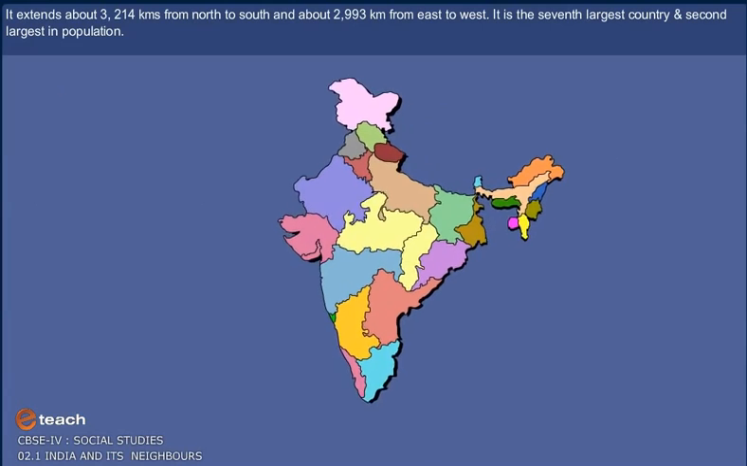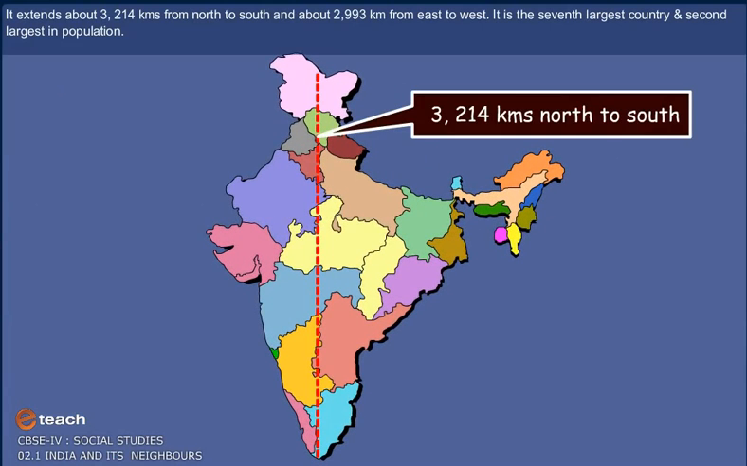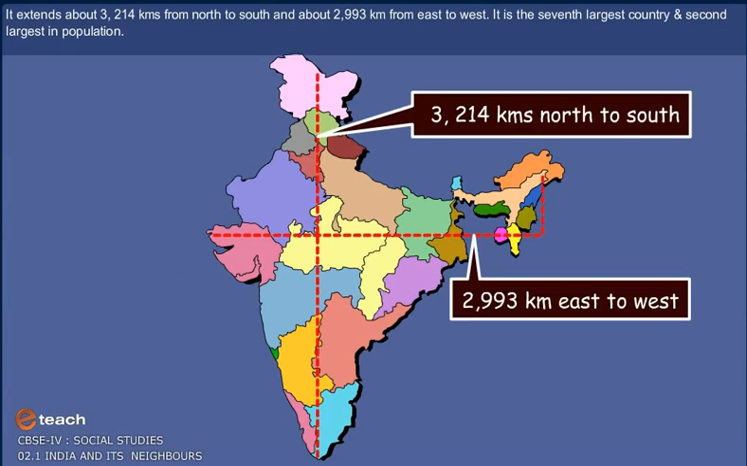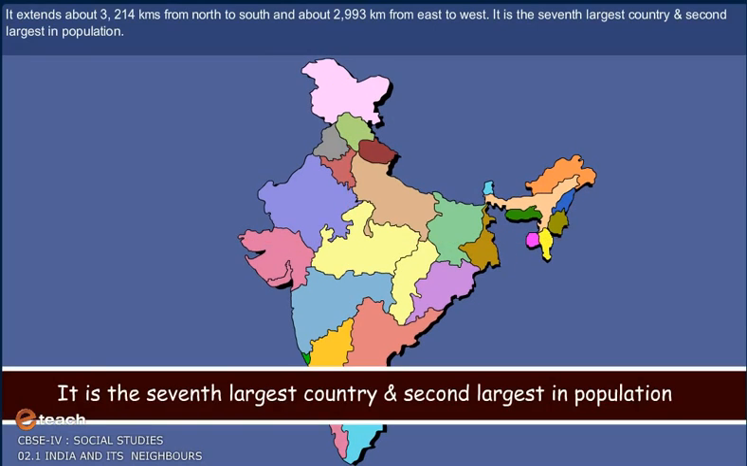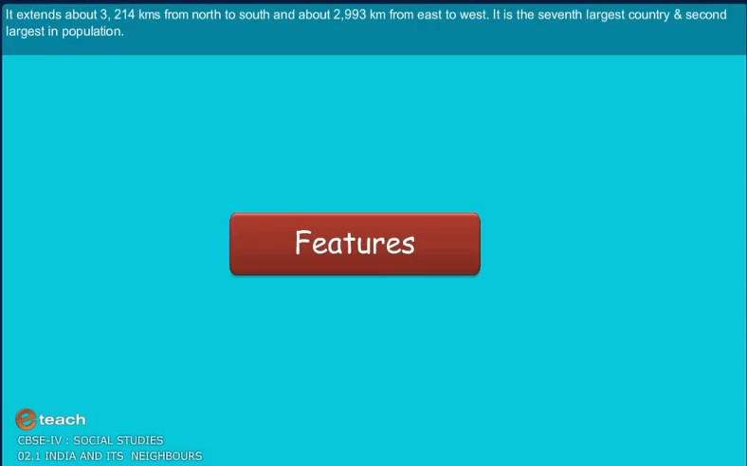It extends about 3,214 kilometers from north to south and about 2,993 kilometers from east to west. It is the seventh largest country and second largest in population.